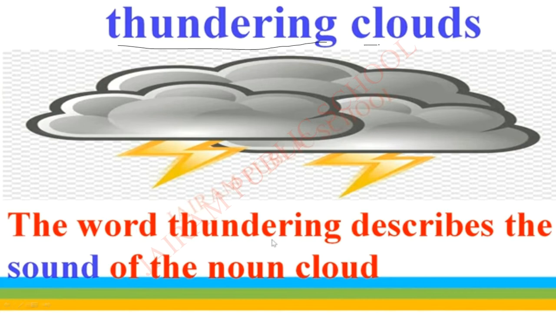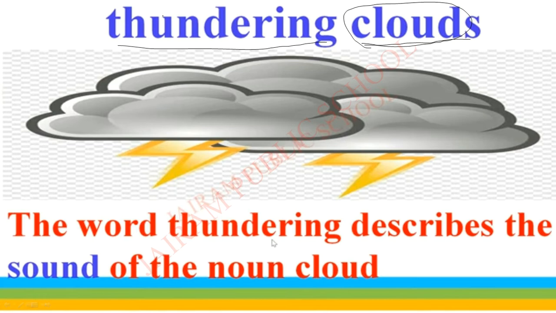Thundering clouds. The word thundering describes the sound of the noun cloud. Okay. So here the cloud is a noun. How are they describing this cloud? Yes, using the sound they are describing the noun.